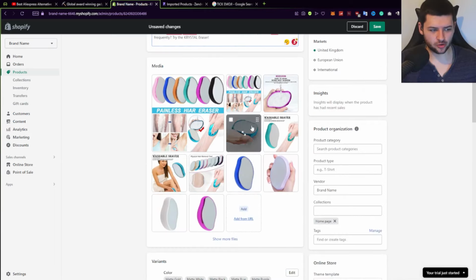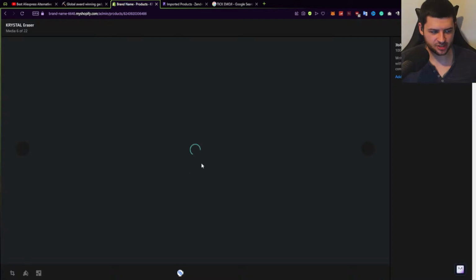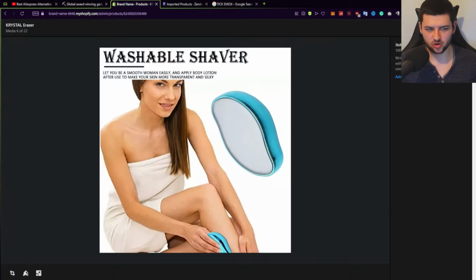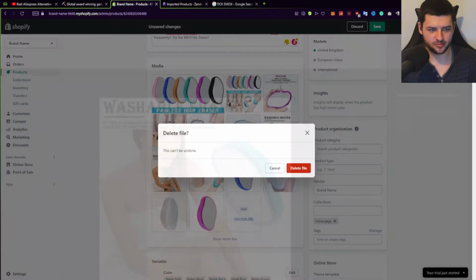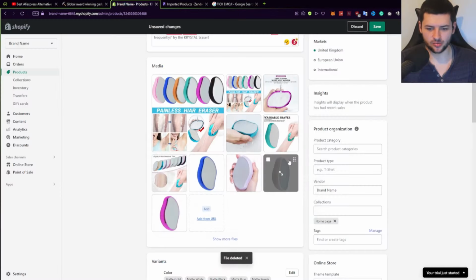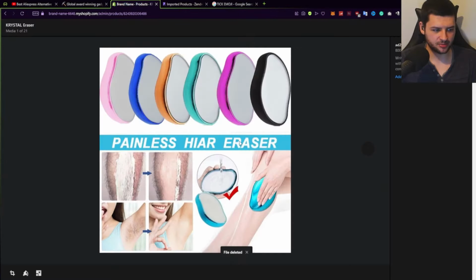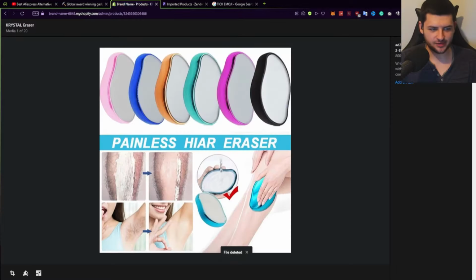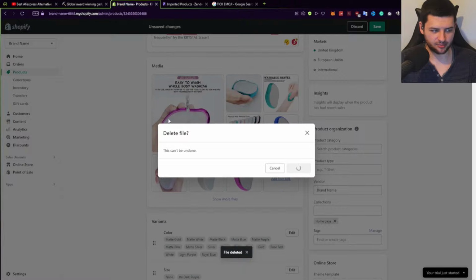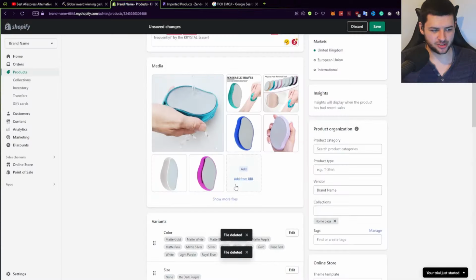So now on here, we can also remove images if you don't want these images. For an example, some of these modern images look like really low quality images. So we can go ahead and also remove these. So we can enlarge it. We can press remove at the top and press delete media on the ones that you want to delete and not keep, because some of them look quite tacky, like they look like we are selling through a dropshipping store. The idea of the whole store is to try and make it look like a brand, or at least make it look less tacky. I'd recommend editing your own images and then pressing add to actually upload them yourself.